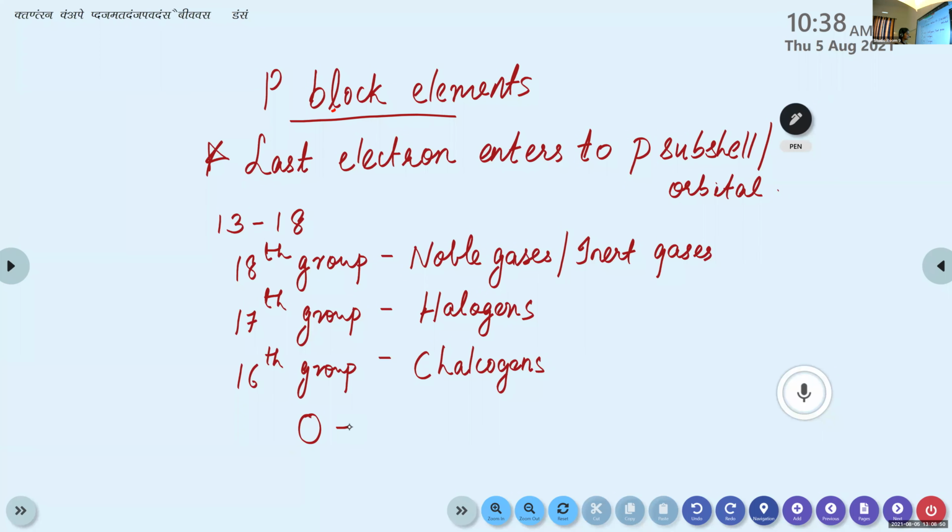John Joes, can you tell me the electronic configuration of oxygen? 1s2, 2s2, 2p4. Yes, because the atomic number of oxygen is 8. Here also the last electron enters the p subshell. That's why these elements belong to the category of p block elements.